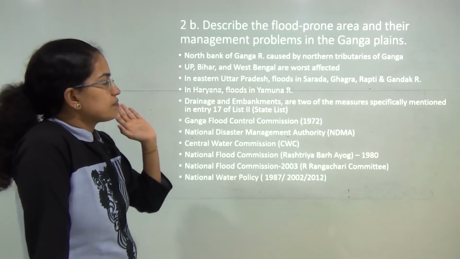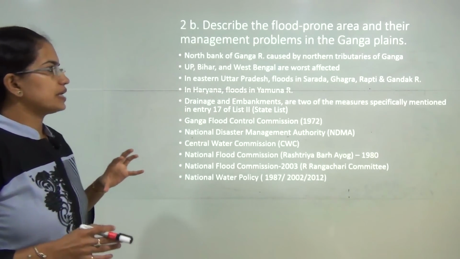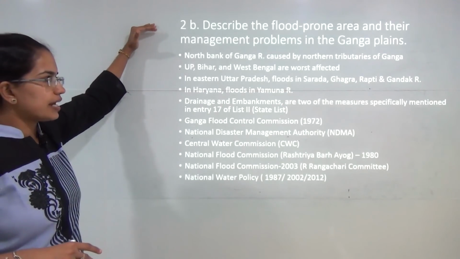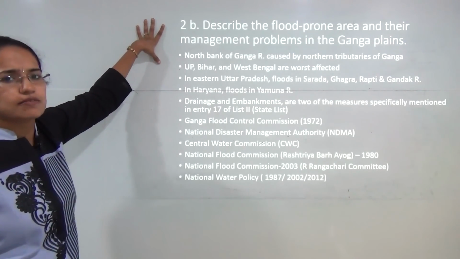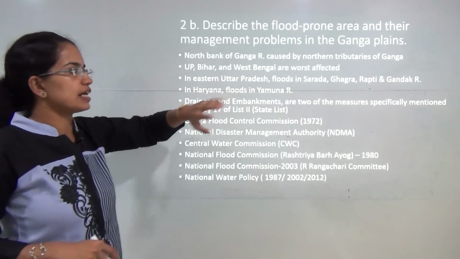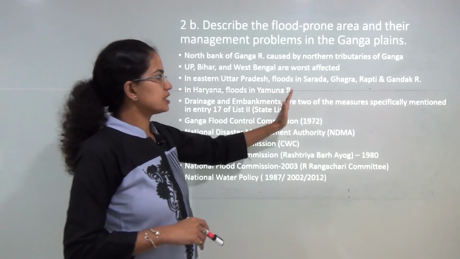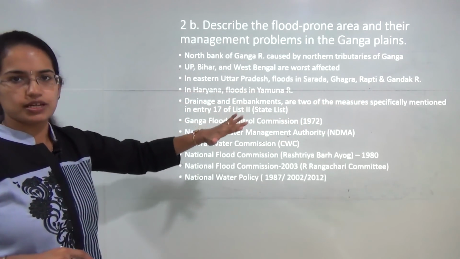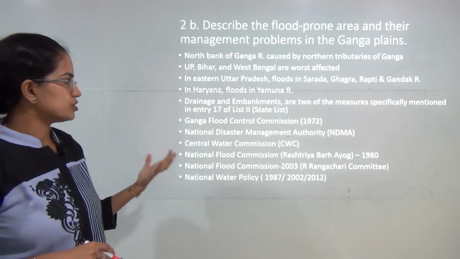Now the next question is, describe the flood prone areas and the management problems in the Ganga basin. First of all, you need to explain the extent of the Ganga plains. It starts from the northern head of the tributary and the regions towards the starting of the Ganga, originating from the Gangotri glacier. So you have UP, Bihar and West Bengal, which are the worst affected areas because it's the region where the Ganga flows. When we come to eastern UP, you have floods in the Ghagra, Rapti and Gandak rivers. If I talk about the west, you have floods in the Yamuna river. So the main Ganga as well as its tributaries have floods in the monsoonal season.